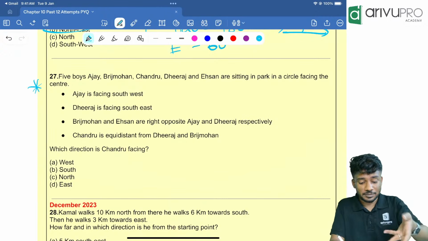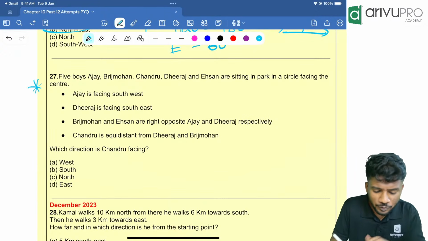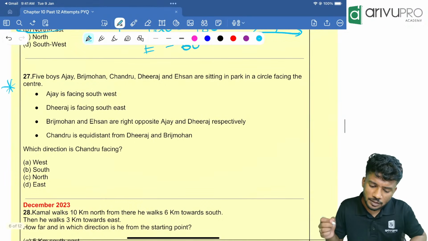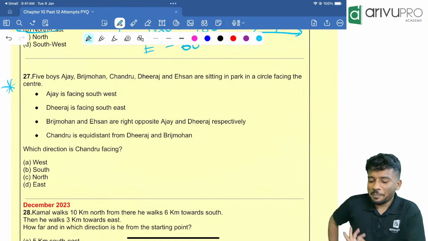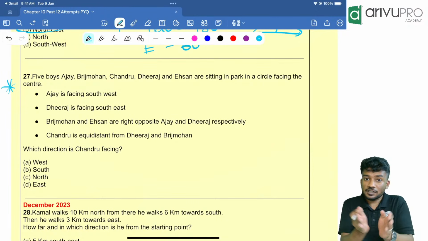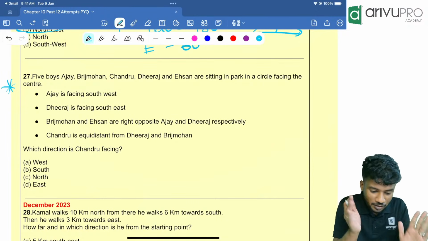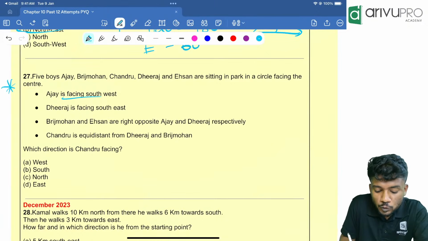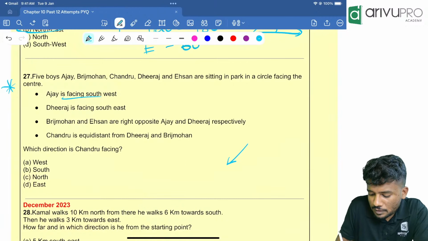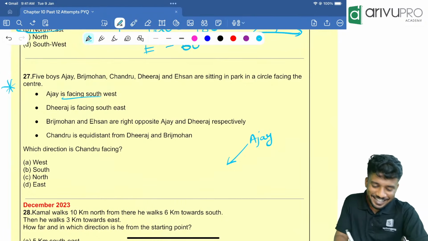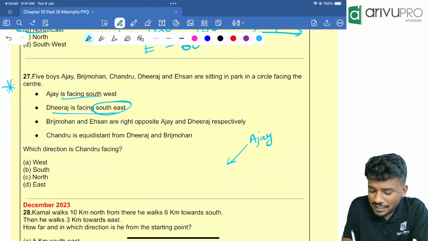There is a question, same question is there in the module. 5 boys, Ajay, Brij Mohan, then Chandru, Dheeraj, Ishan, are sitting in a park in a circle facing the center. They are looking towards the center of the circle. Okay. Ajay is facing southwest. Ajay is facing southwest means Ajay should look towards which direction? Ajay should look towards this direction. Correct? That is southwest, right? Then Dheeraj is facing southeast.